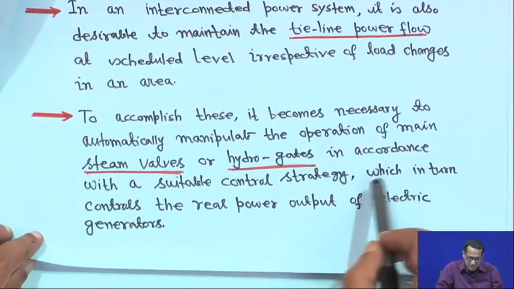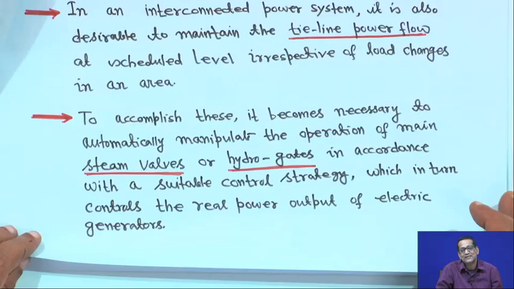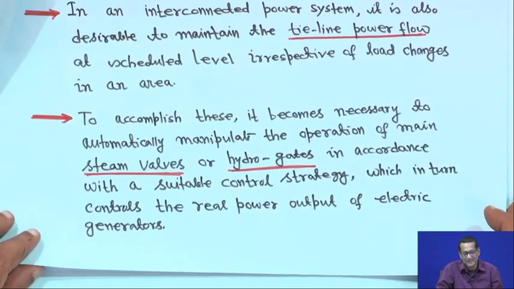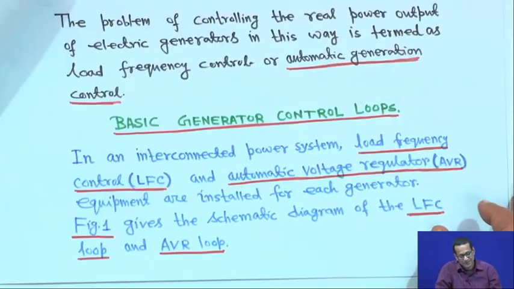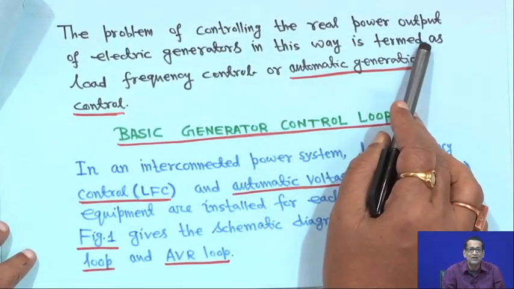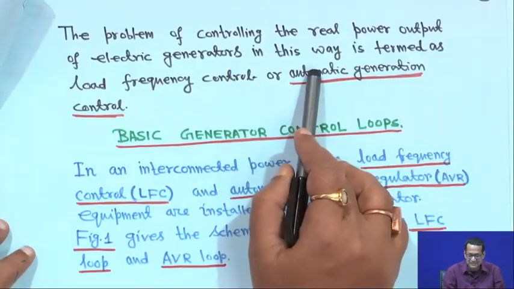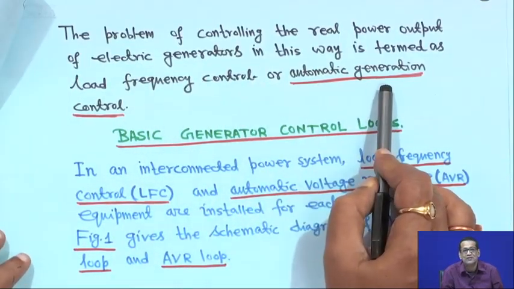So that is why, to maintain everything, frequency and the time power schedule, you have to have some control mechanism. The problem of controlling the real power output of electric generators in this way is termed load frequency control or automatic generation control.